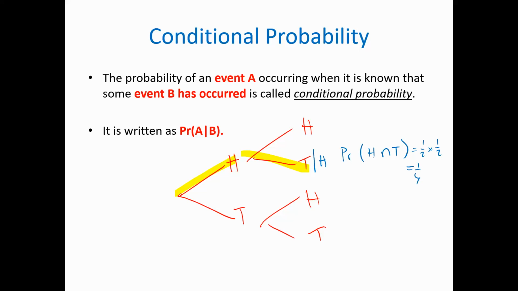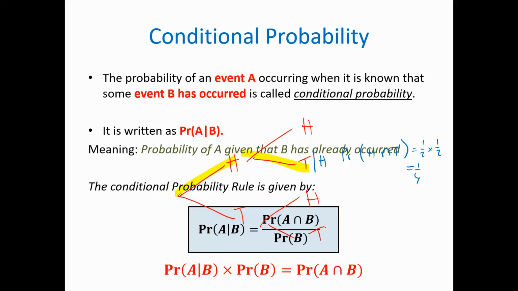Okay? Now, just before we finish, I just want you to copy that last line there, which describes what I just described to you. So what I just drew down here is the branch that we just did. Instead of doing probability of H times probability of T, it is now probability of the first event times the probability of the second event, given that the first one happened. That will tell you the chances of both happening.